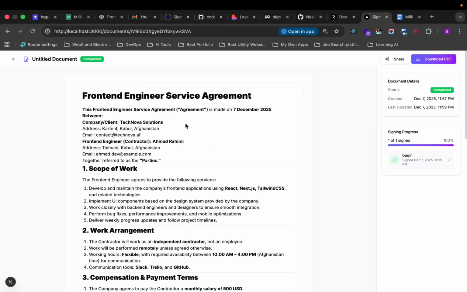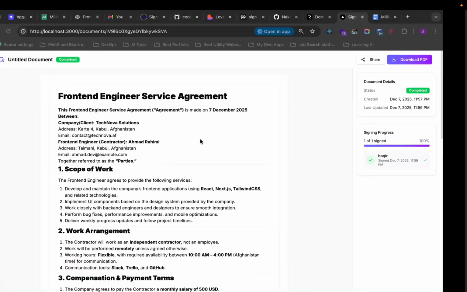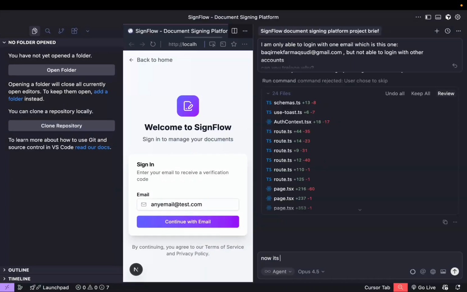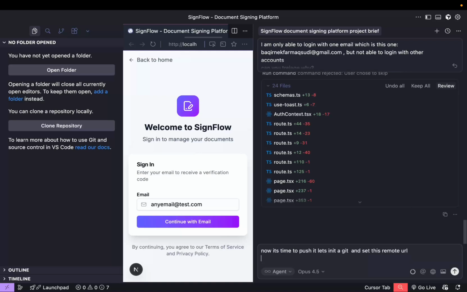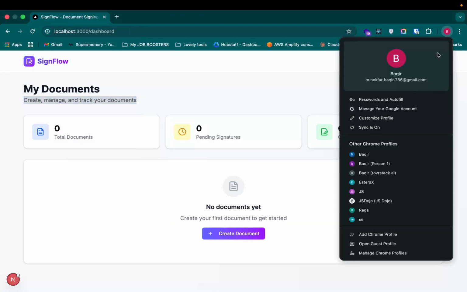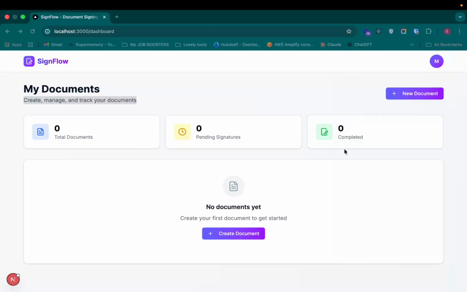Yep. So right now, as we are done with this thing, we can publish this to Vercel. Okay, so now it's time to push it. Let's init a git, because I've initted the git here, but the project has been created in another place. That's why I'm saying init a git and set this remote URL. So I'm gonna give my repo init URL to AI, and then AI does the rest of the work.